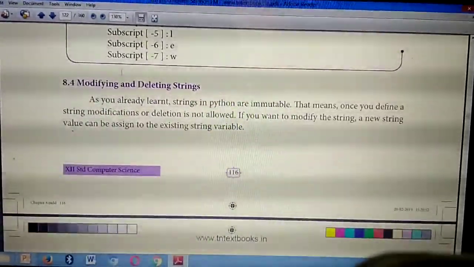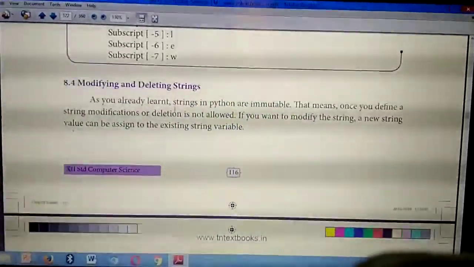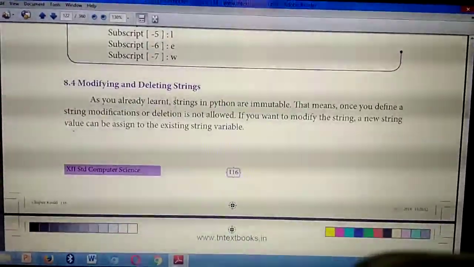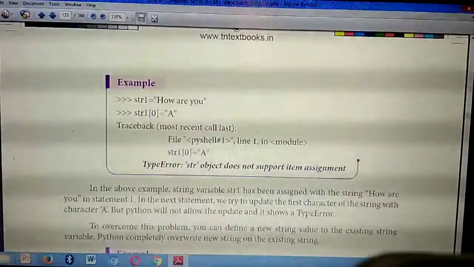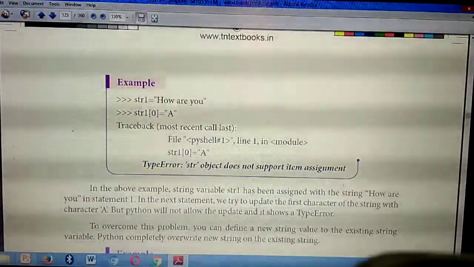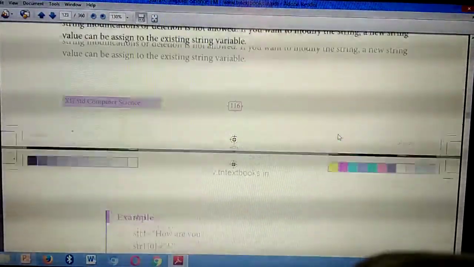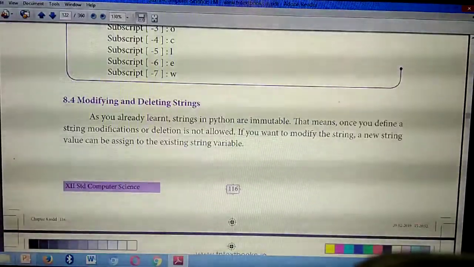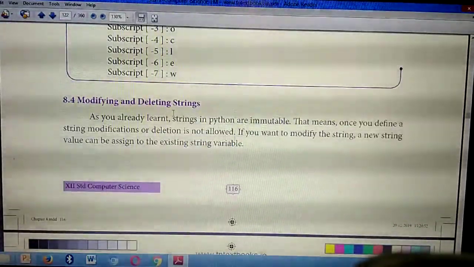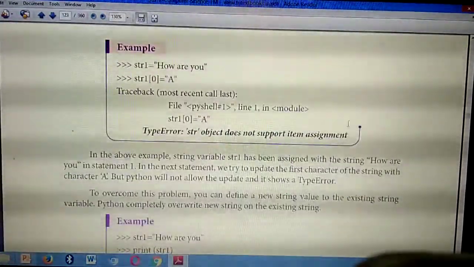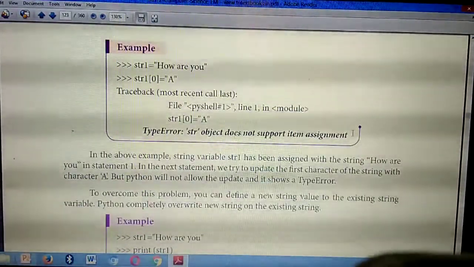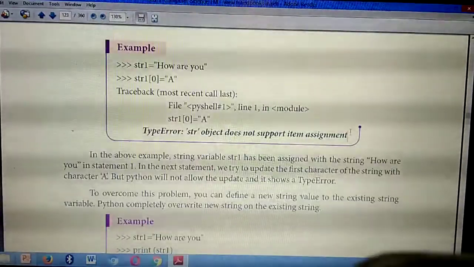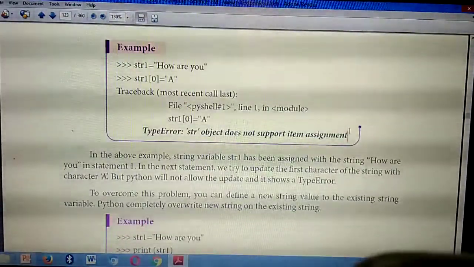From here, strings in Python are immutable, from here till the last item assignment. Okay, so page number 116, starting from strings in Python are immutable to the last item assignment. Have you all marked? This is the second two-mark question.